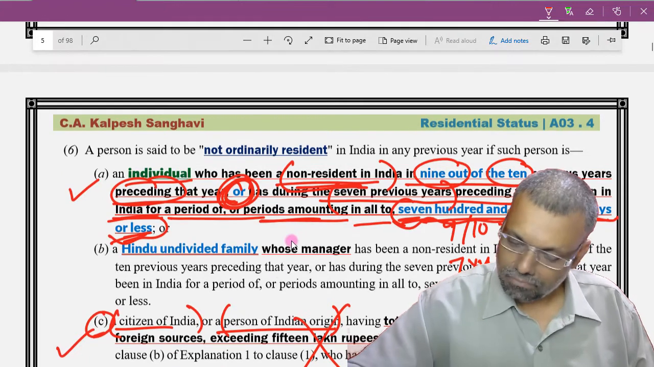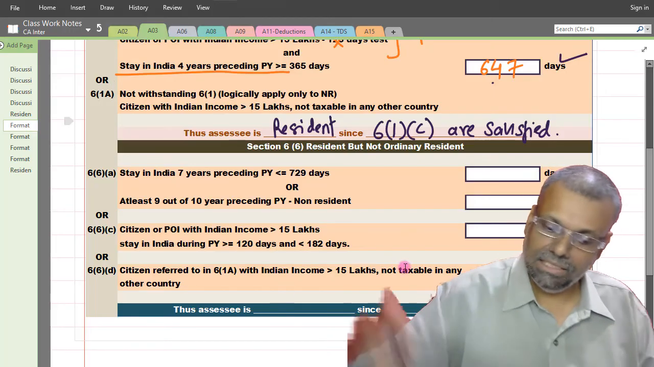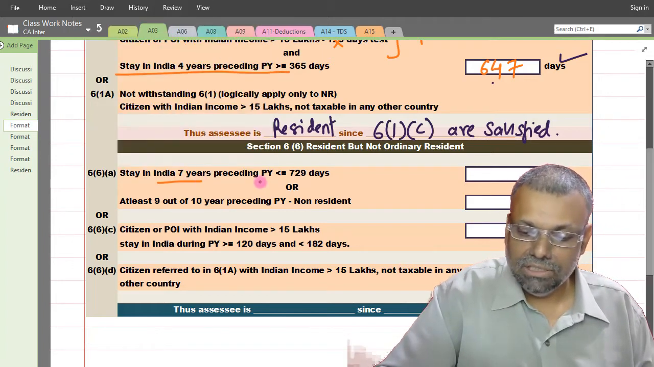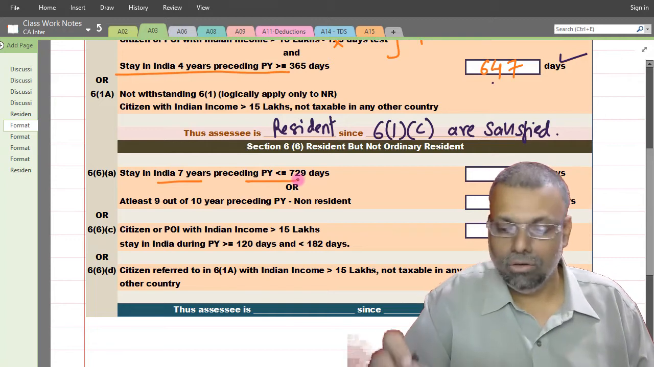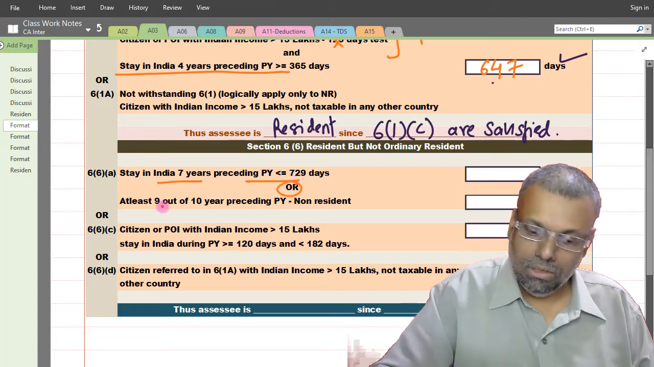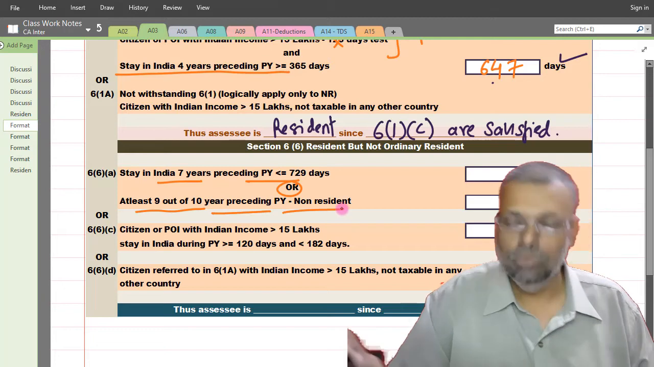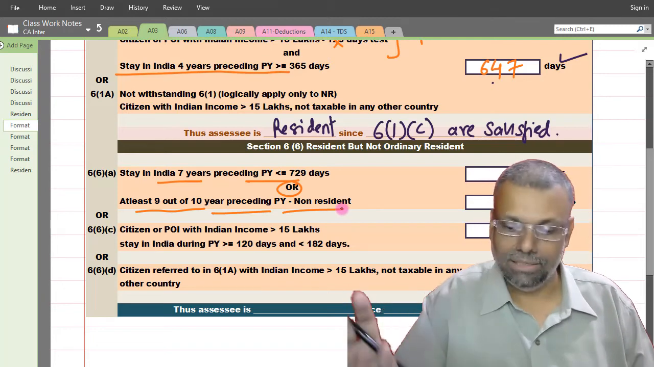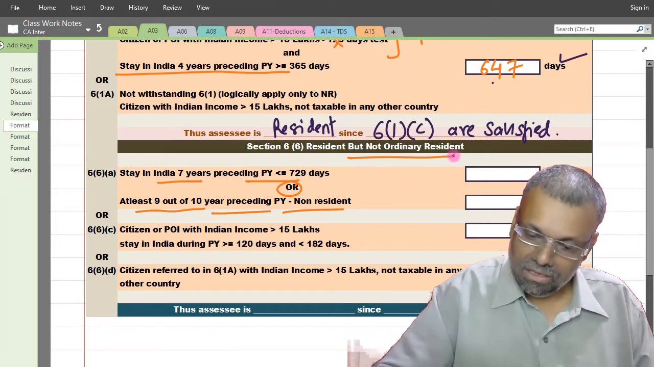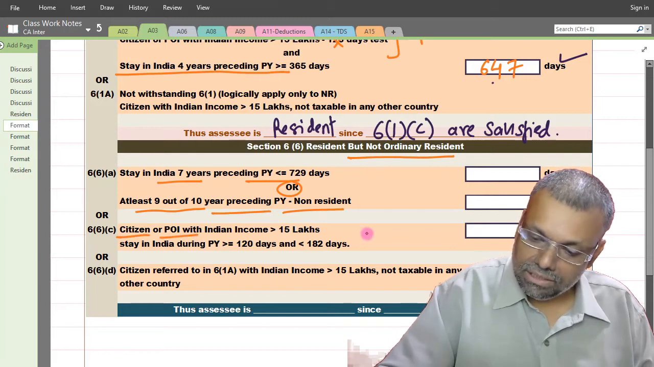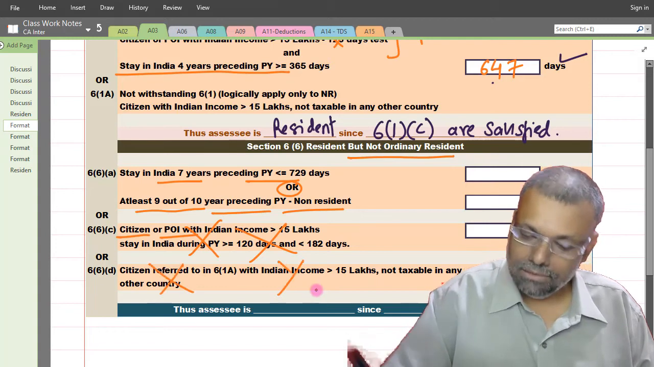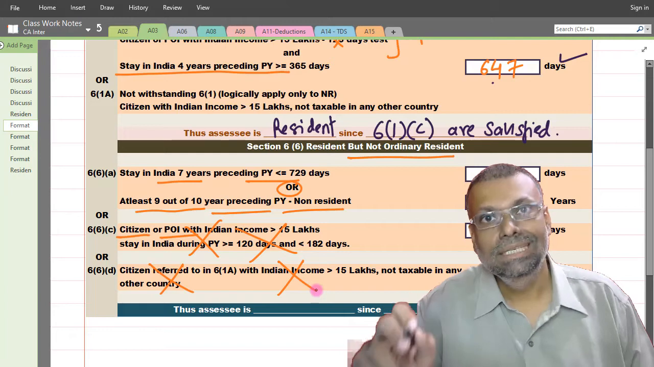Okay, so come to this particular table now very precisely. See, I have already converted it in very simple language. Stay in India in 7 years preceding the previous year should be less than or equal to 729 days. This is provided by the law. Or at least 9 out of 10 years preceding the previous year, you should be non-resident. So these two tests we will have to check in order to become not ordinarily resident. Is that okay? Now, citizens or persons of Indian origin, this condition will not apply in the given question because he is a foreign citizen. 6(6)(d) also will not apply, the reason being that it is only for the citizens.